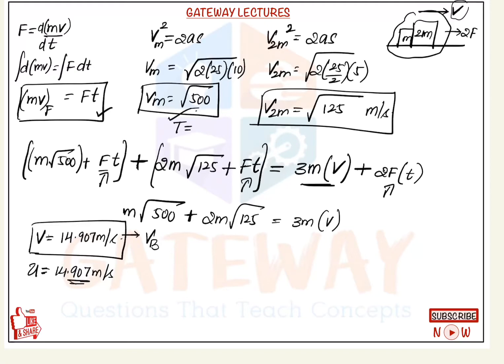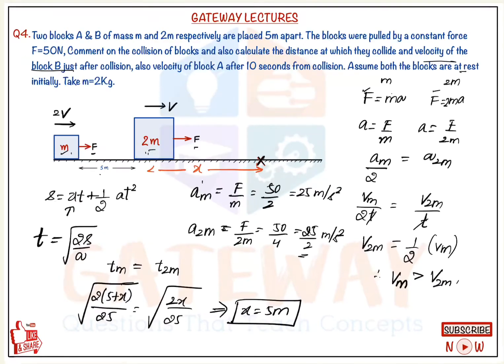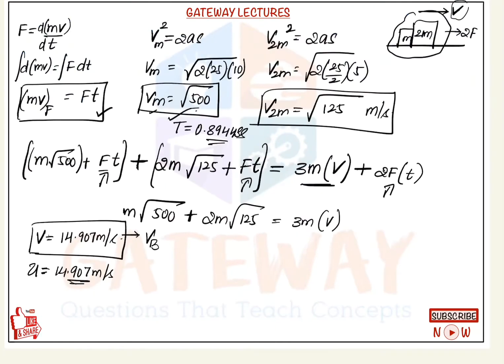v is equal to u plus at, u is 0, v is known, so v is equal to at. Root over 500 upon a, where a is 25, for that we will get 0.89448 seconds. So within very less time, under 1 second, they will reach a velocity of root over 500. It means under 1 second they will just collide. So now they are asking velocity after 10 seconds. We can easily imagine the velocity will be more.